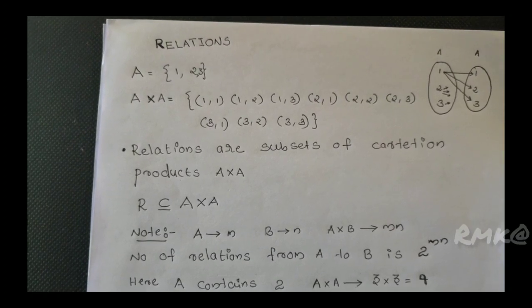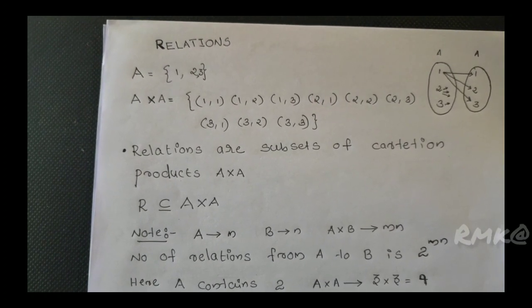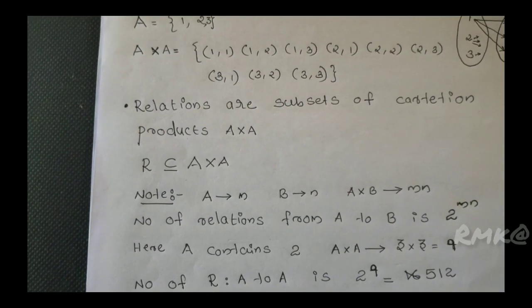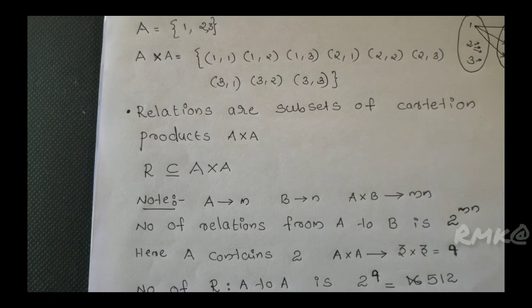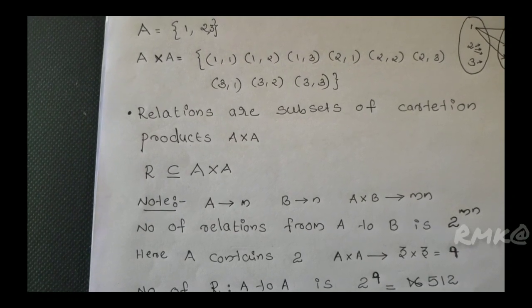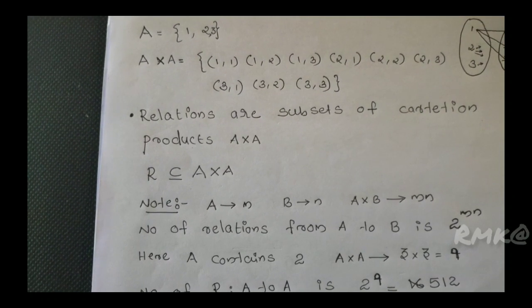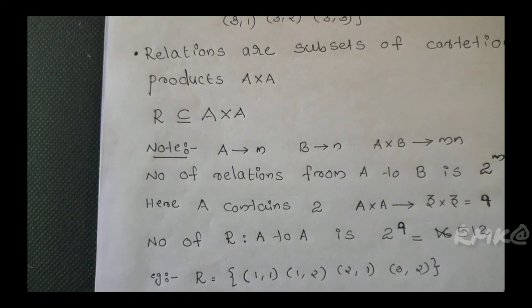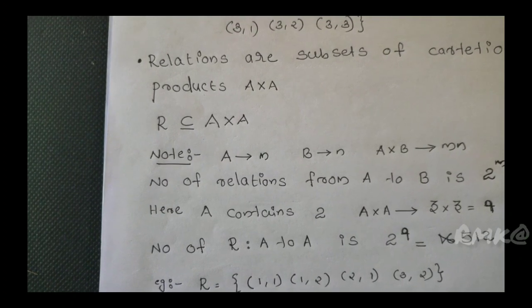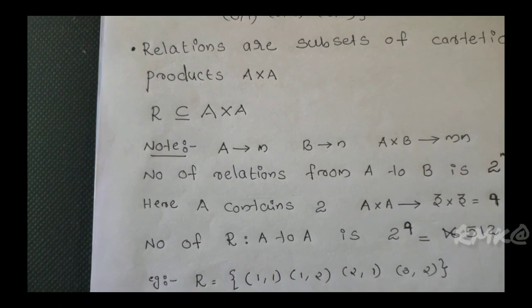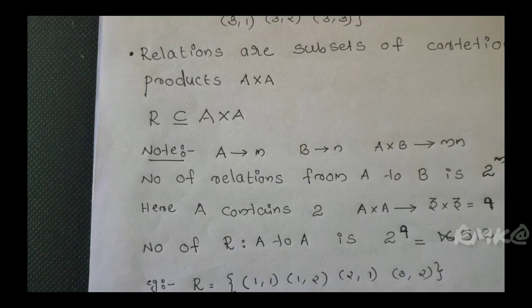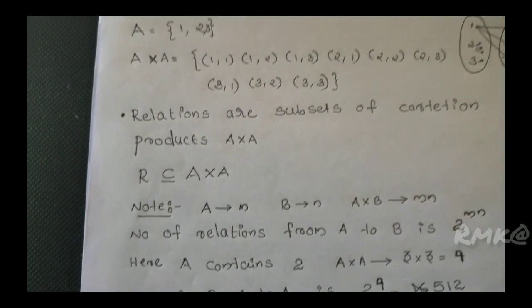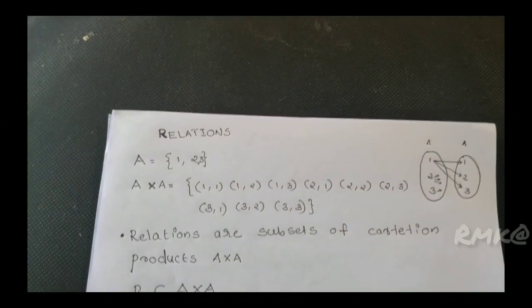In this case, A contains 3 elements, so A cross A contains 3 into 3, 9 elements. The number of relations from A to A is 2 raised to 9, that is 512 relations from A to A. One example is R equal to the set of ordered pairs (1,1), (1,2), (2,1), (3,2). This relation is a subset of A cross A.